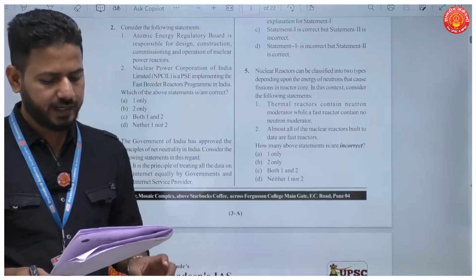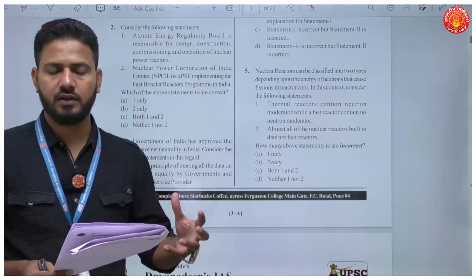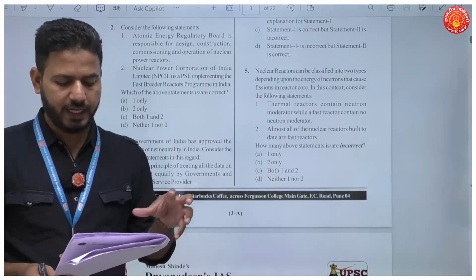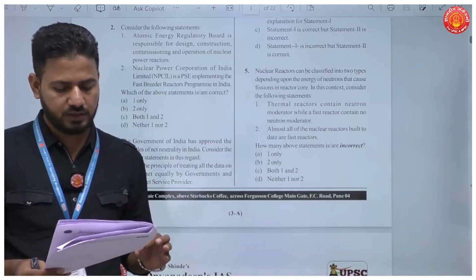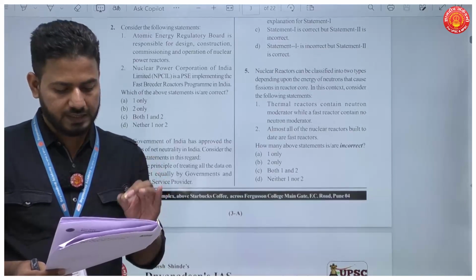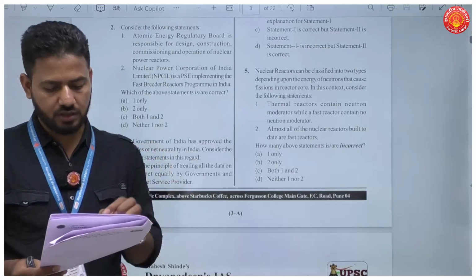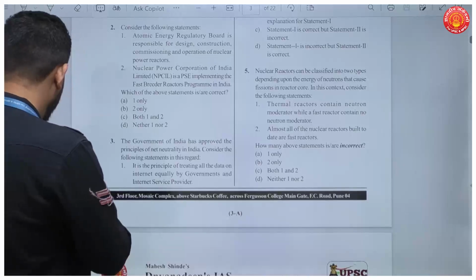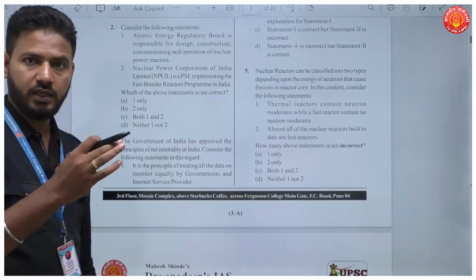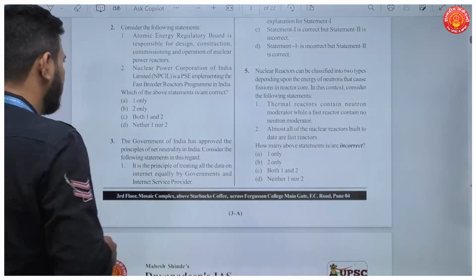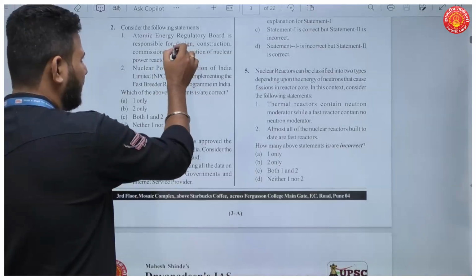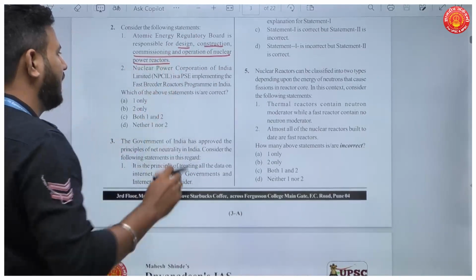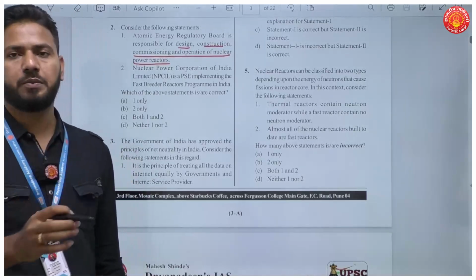Now, the second question is: consider the following statements, and we are supposed to find out the correct statements. The first statement is that the Atomic Energy Regulatory Board is responsible for design, construction, commissioning and operation of nuclear power reactors in India. Now, again, if you're even reading the newspapers, you would be in a position to answer this. Forget the design and construction part, but commissioning and operation of nuclear power plants is the function of the Nuclear Power Corporation of India.